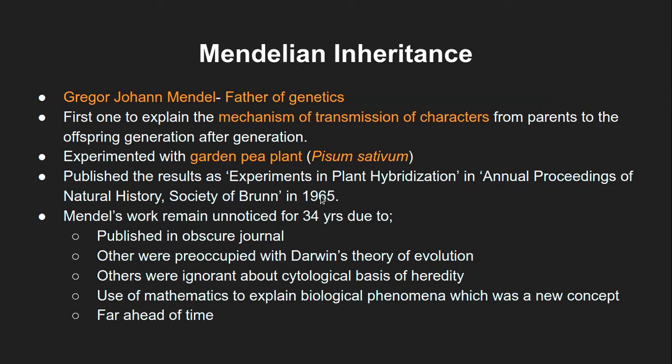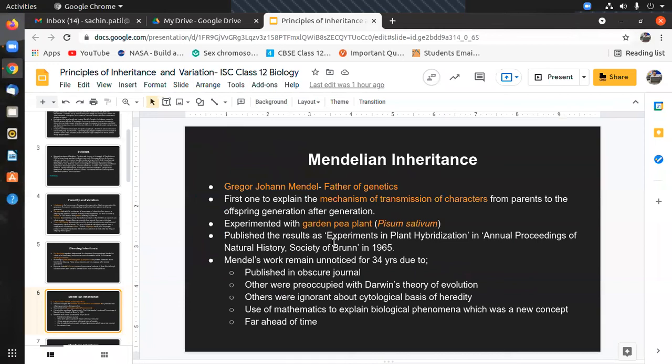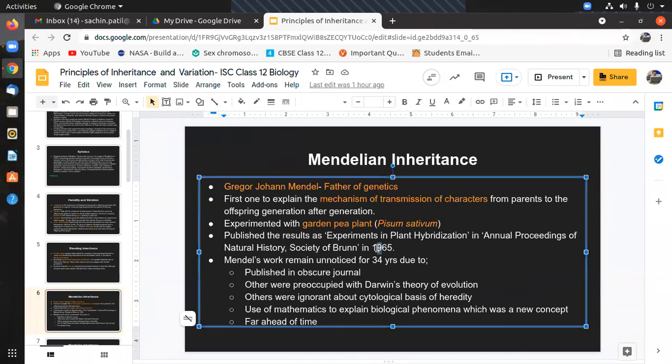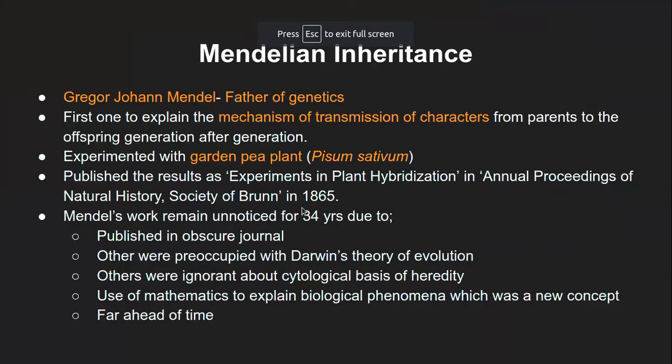And that was done in 1865. So he published his result in 1865. Sorry, it is wrongly written here as 1965, that is totally wrong. So in 1865, his complete experimental work remained unnoticed for almost 34 years. Almost until the year 1900, there was no recognition for Mendel's work.